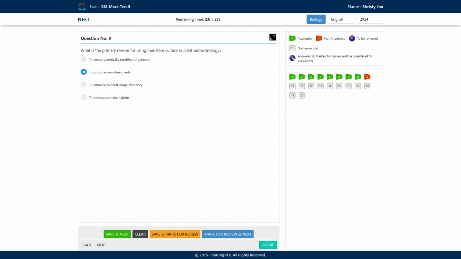So it is answer number 2. Let's see the other options. To enhance mineral usage efficiency, no. To develop a somatic hybrid, no. So the answer is to produce virus free plants.